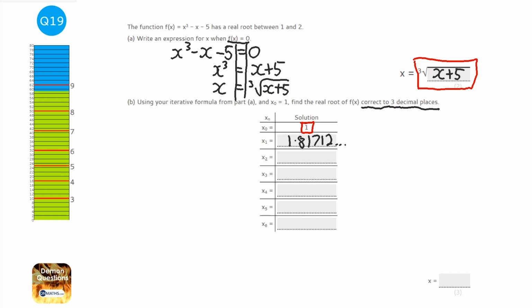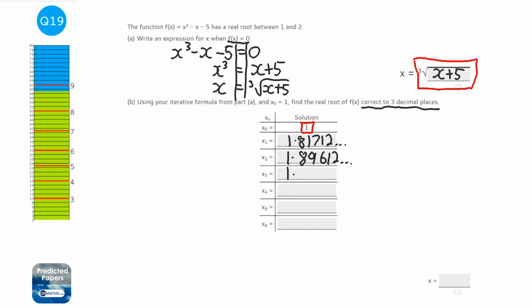Now, if you try and round them, you will get very, very different answers. And it might take you a little bit longer, or you might make a mistake. So you let the calculator do all the remembering for you. Then I press equals, and I get 1.89612, blah, blah, blah. So I'm going to do the same again. So I'm going to do the cube root button, answer plus 5.